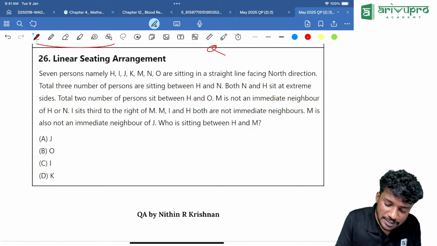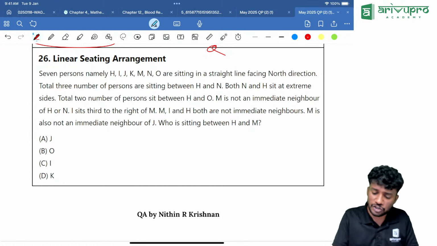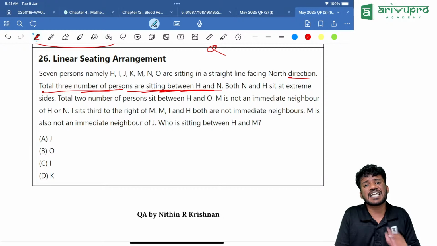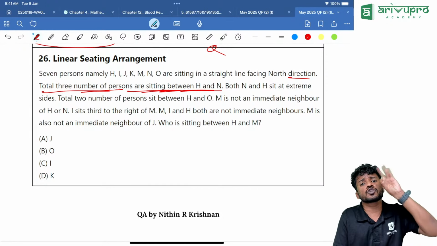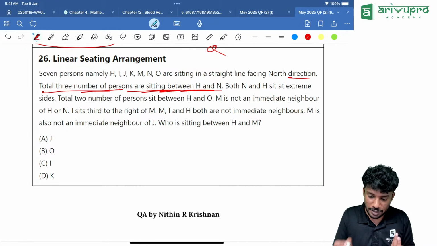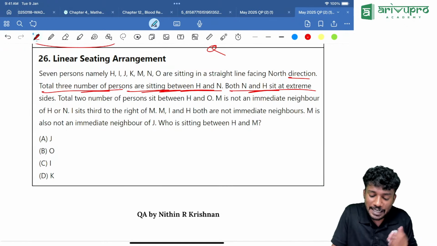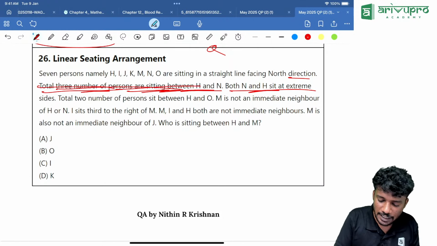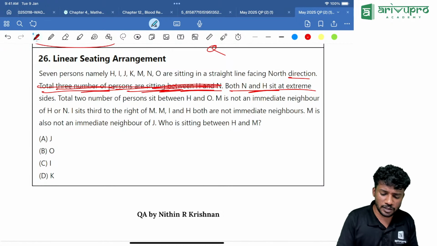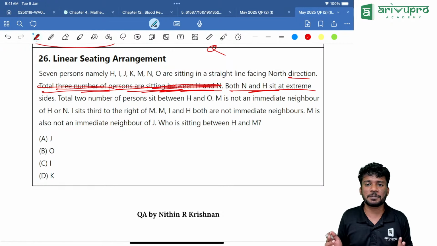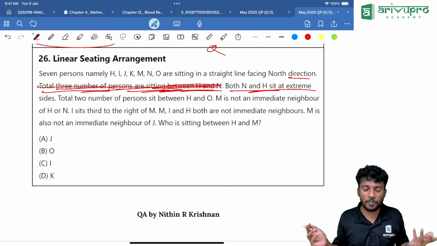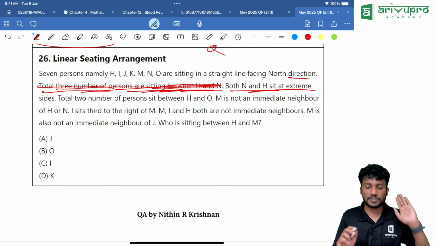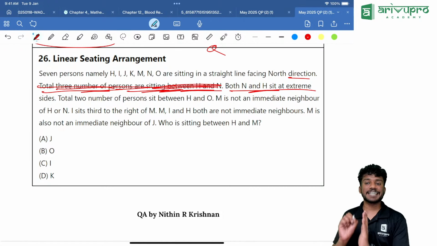So 7 persons H, I, J, K, M and N are sitting in a straight line facing north. Total 3 people are sitting between H and M. How many are sitting between H and M? Only 3. But the next line says both N and H are at the extreme end. The question went wrong there itself, so we can ignore this part. Total 7 people are there, so between H and N there will be 5 people. That's why we are ignoring the first line. We will solve the question from the second line onwards.